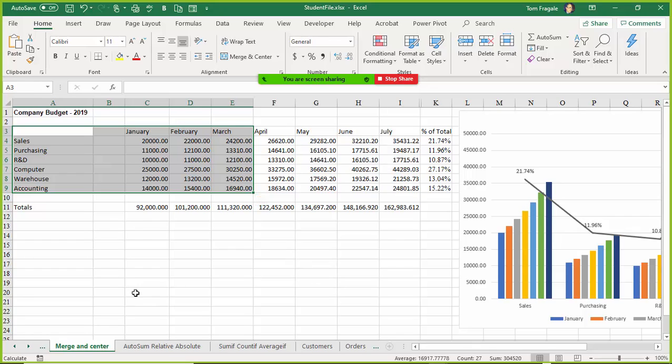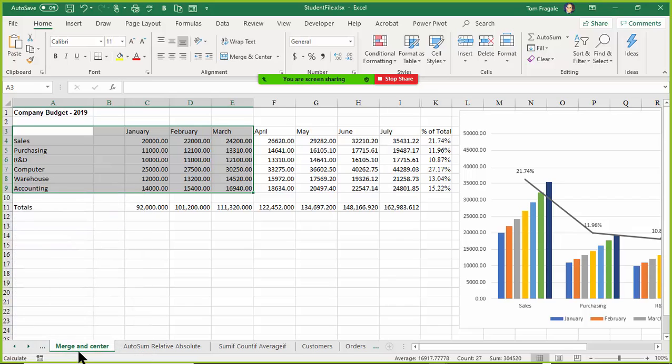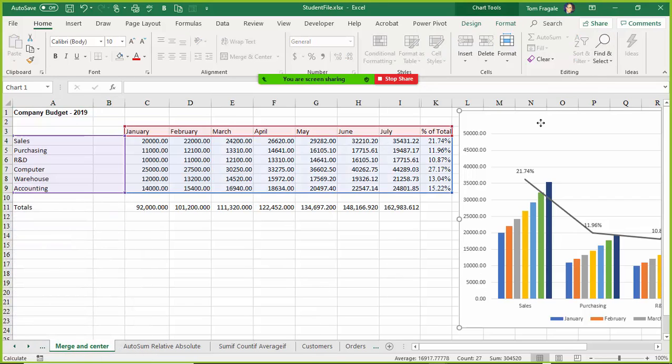File here. So go ahead and right click on that arrow, and then we see a list of all the sheets, of course. Let's go into the sheet that's called Merge and Center, and I'll click on OK. Now in the Merge and Center sheet that I have here, we have that chart, but I'm not worried about the charts right now, so don't worry if your copy doesn't have the charts.